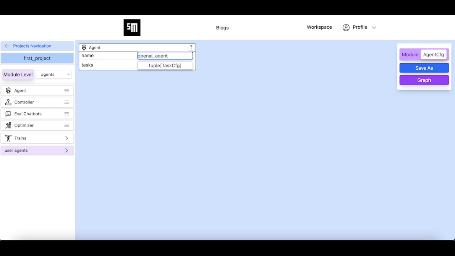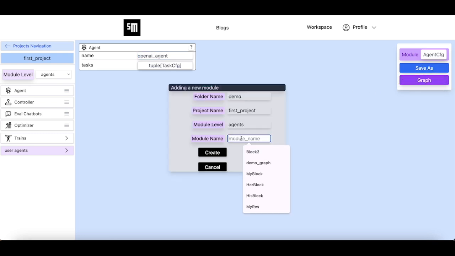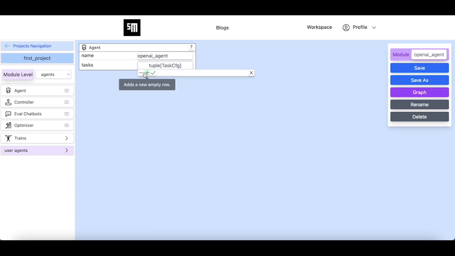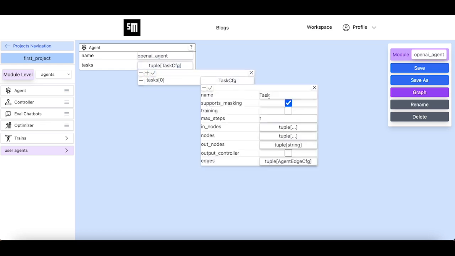We name the chatbot agent OpenAI agent. First, I add a task named interactive to this chatbot agent.